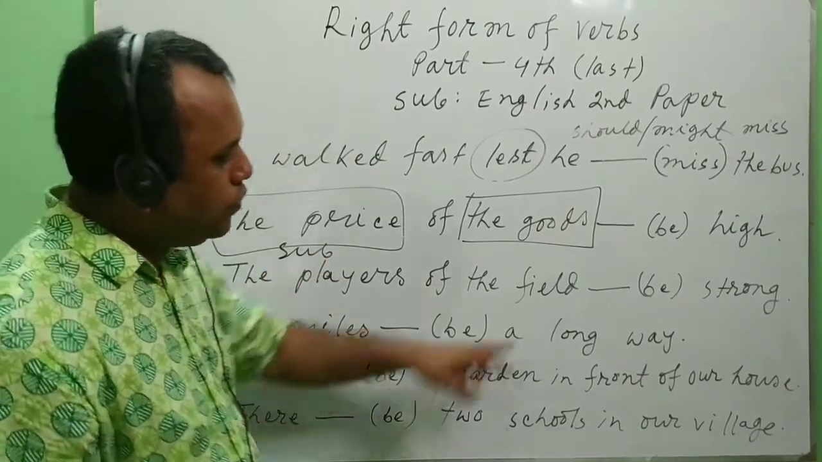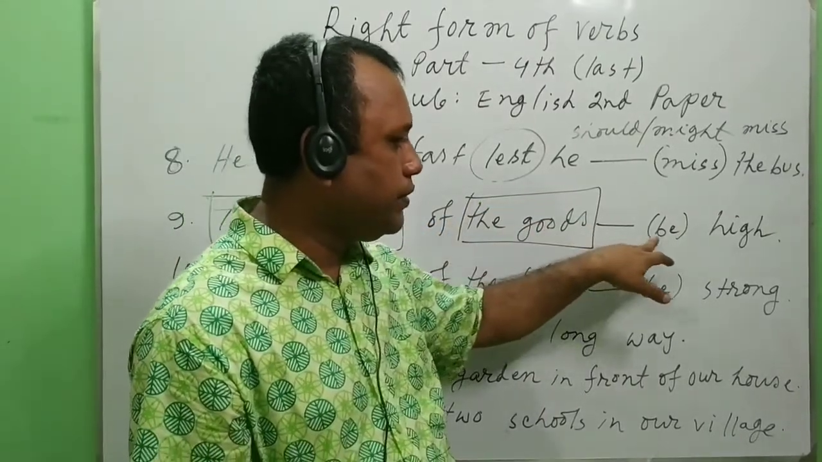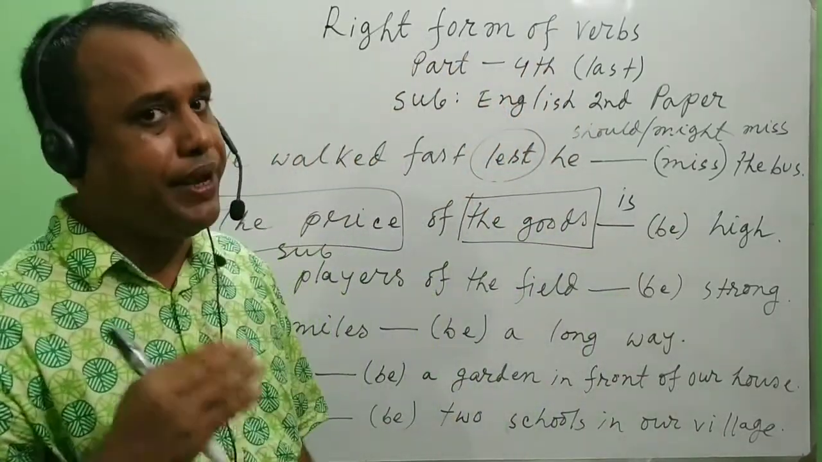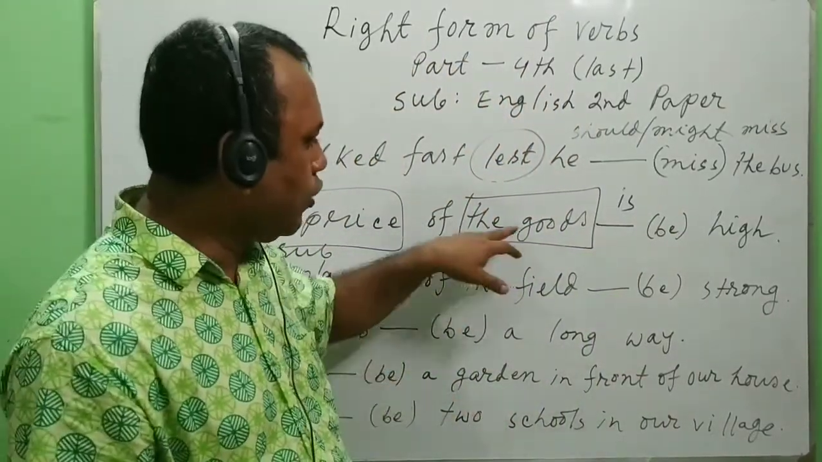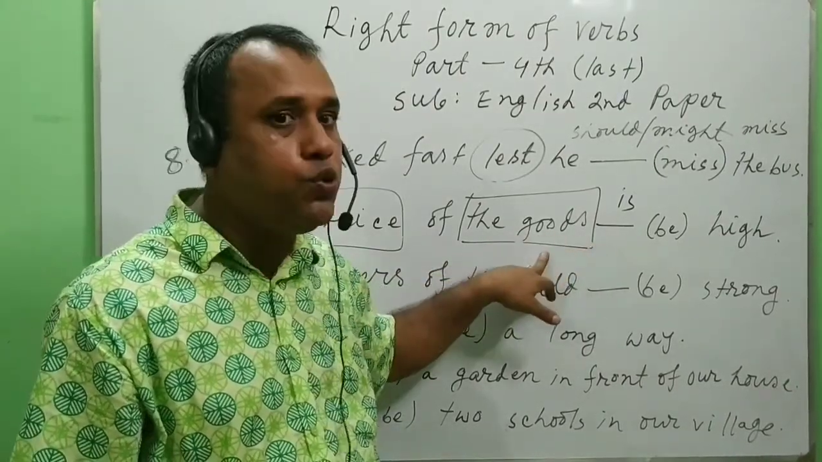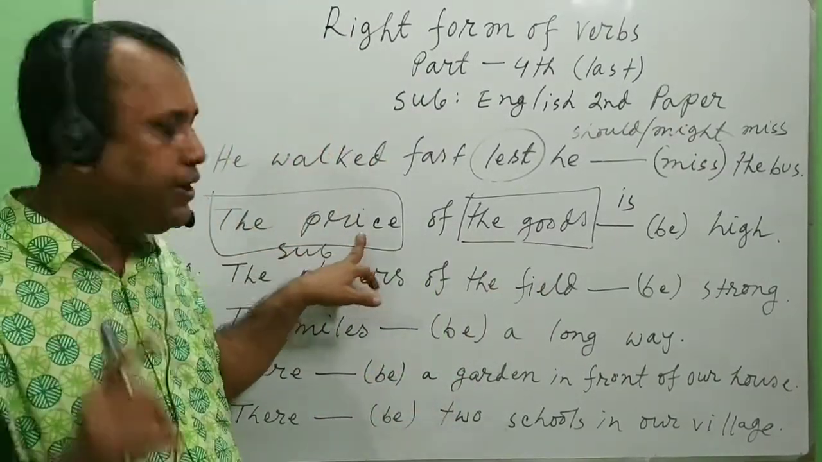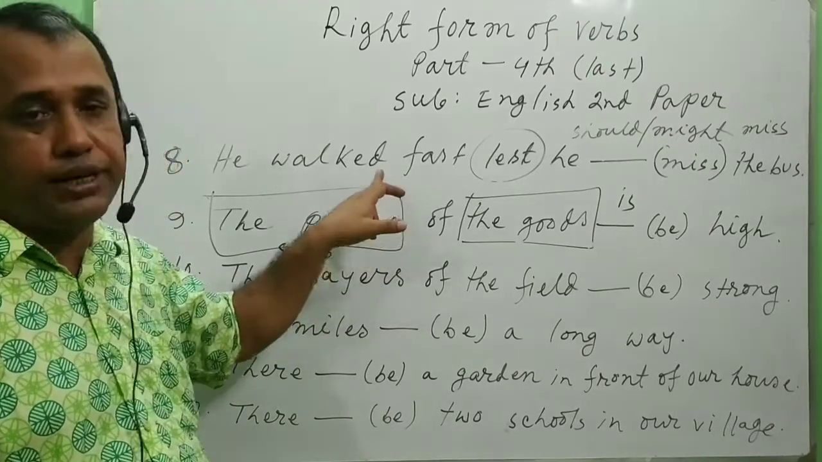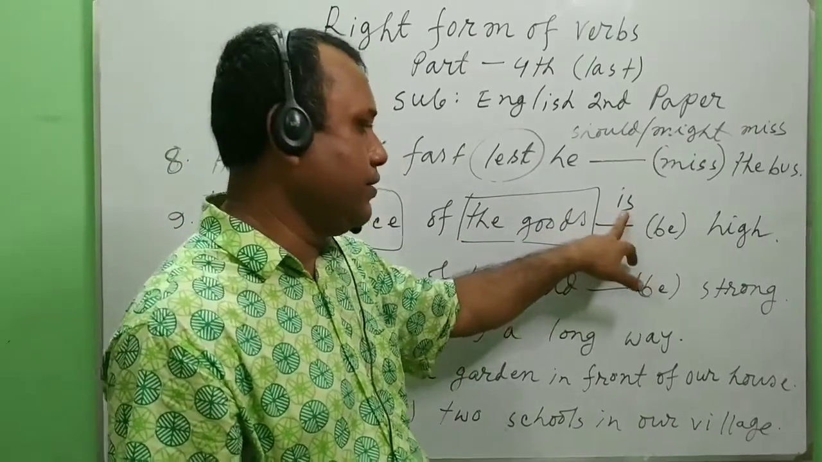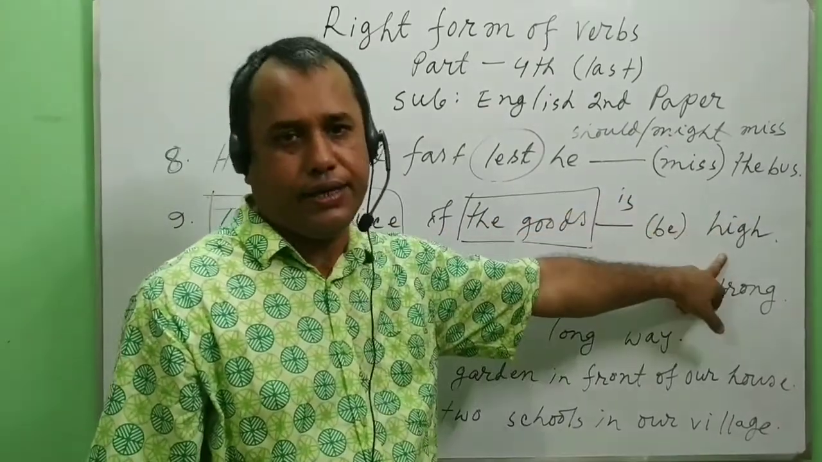So, this is the subject, and that's why we must use is, e.g., the price of the goods is high. But you may make a mistake here. If you think that the goods is the subject, then you may use are, because there is goods. That is wrong. The subject is price and there is no s or es with this subject. That means it is not plural. That's why you must use is here. The total sentence is the price of the goods is high.